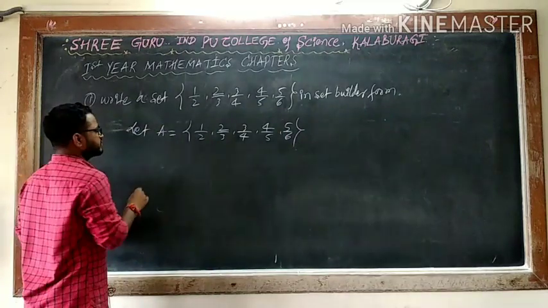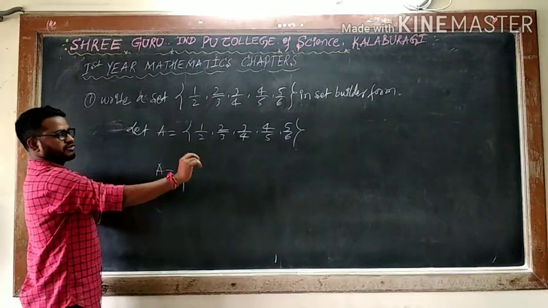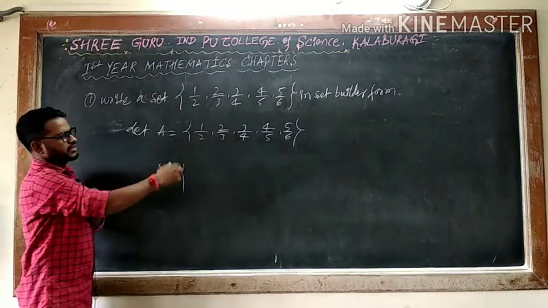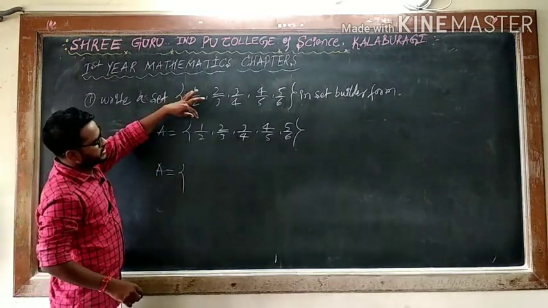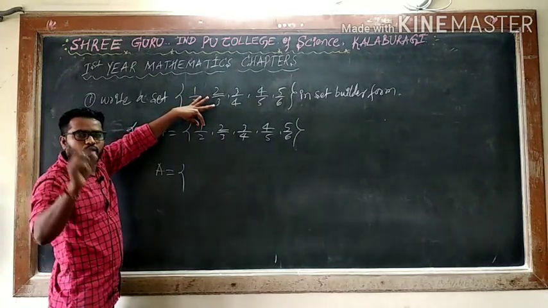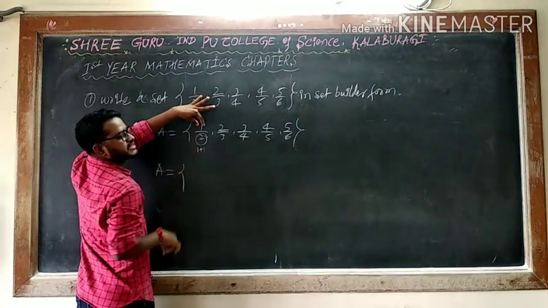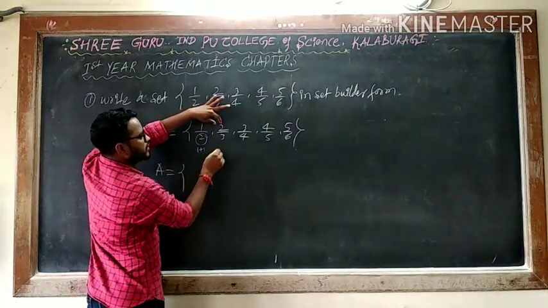One thing you can observe here, I will express it in the set builder form, means we will express mathematically. First element, numerator case 1. 1 divided by 2. What happened? 1 plus 1 instead of 2. 2 divided by 3.